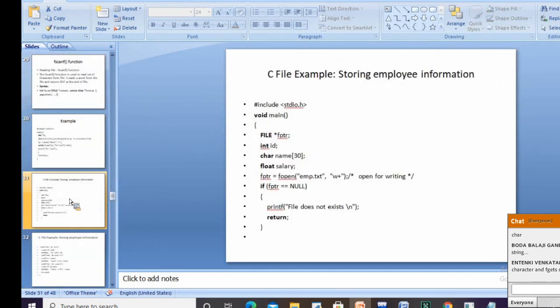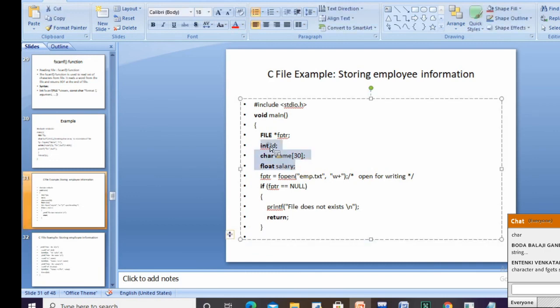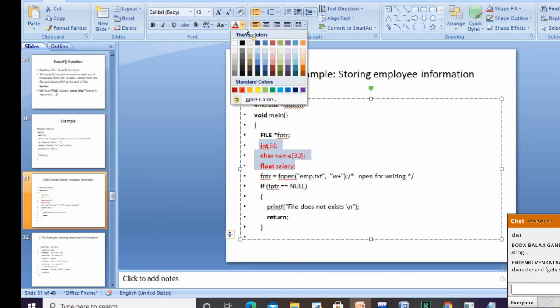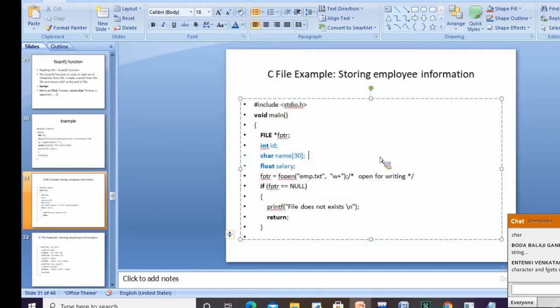See, if I wanted to store employee information, how do I store it in a file? Employee information like name, ID, and salary, stored in a file, emp file or emp.txt. So first thing I am doing here, I am trying to open the file. Fopen. Okay, what's the name of the file I am opening here?